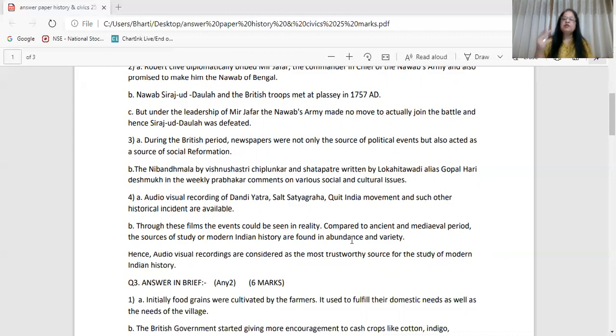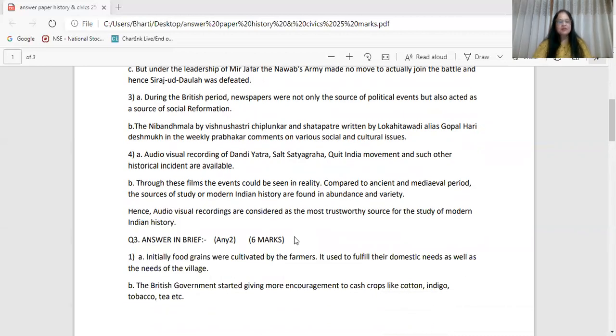Now, in give reasons, you might have observed there are two ways to present the answer. First you write down the given statement and then you provide the reason. Otherwise, the next way is that you give all the reasons and in the end you write down hence. But the asked statement has to be written by you. Then your answer is perfect. I hope all of you have scored good marks.